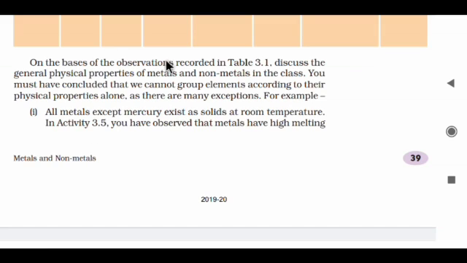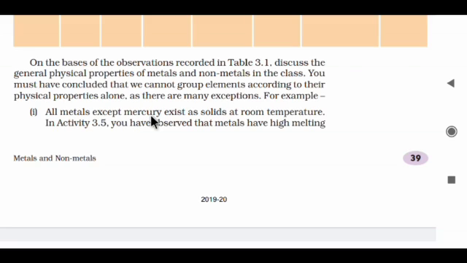On the basis of the observations recorded in the table, discuss the general physical properties of metals and non-metals in the class. You must have concluded that we cannot group elements according to their physical properties alone, as there are many exceptions. For example, all metals except mercury exist as solids at room temperature. In activity 3.5, you observed that metals have high melting points. Even so, mercury is found in the thermometer in the liquid state at room temperature.